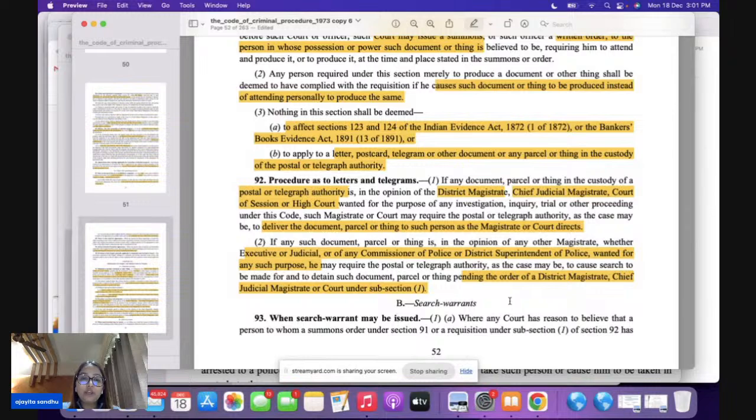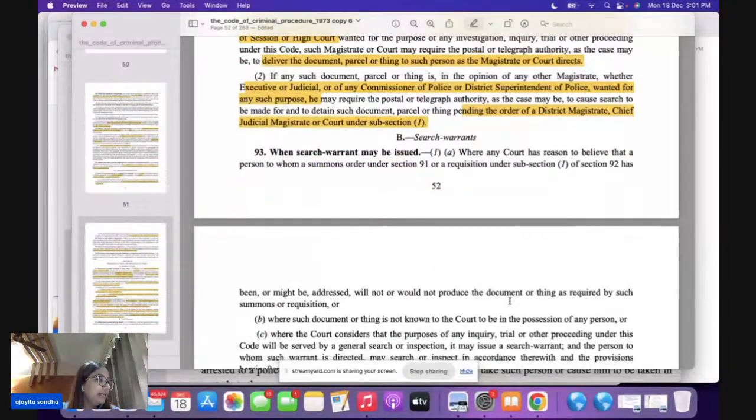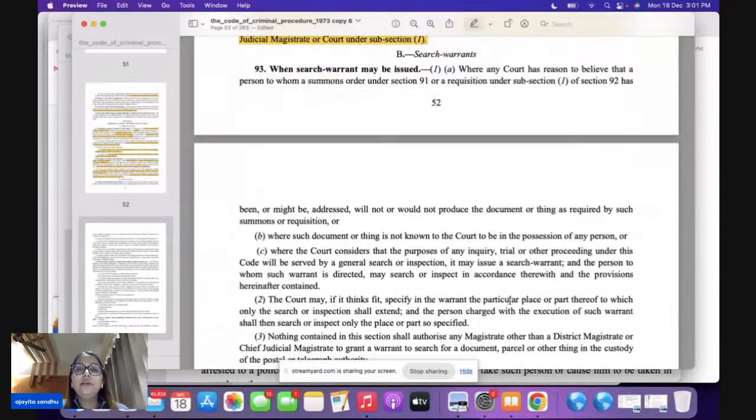Now we come to section 93. It is talking about when the search warrants may be issued. Now when can the search warrant be issued? Section 93 says, bacha, that where the court has reason to believe that a person to whom the summons or order has been issued under section 91 or 92 is not going to produce this document or a thing.